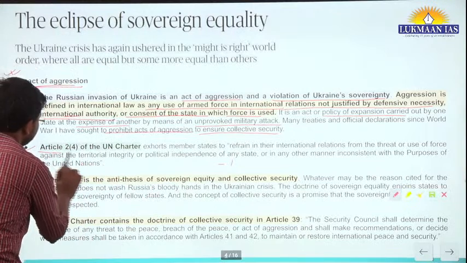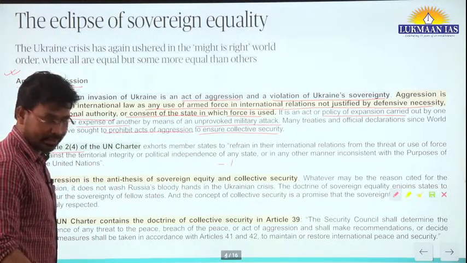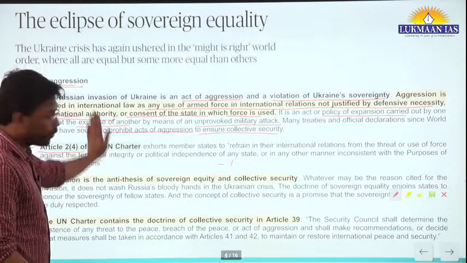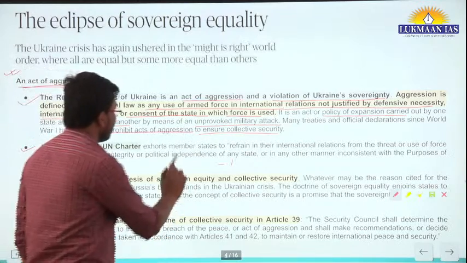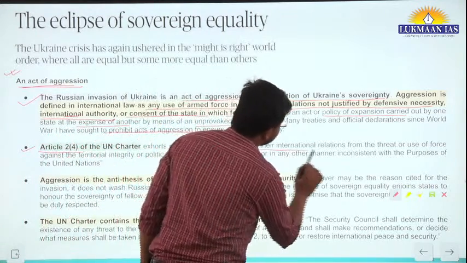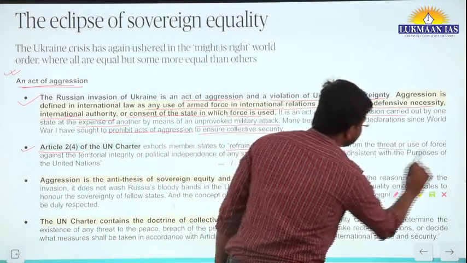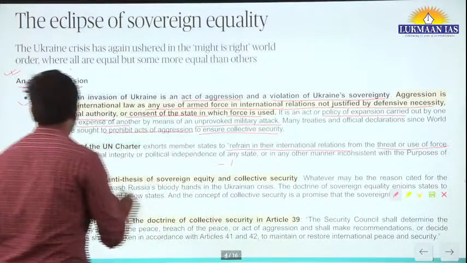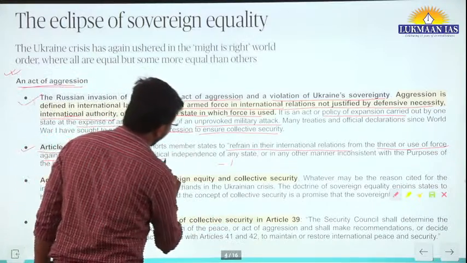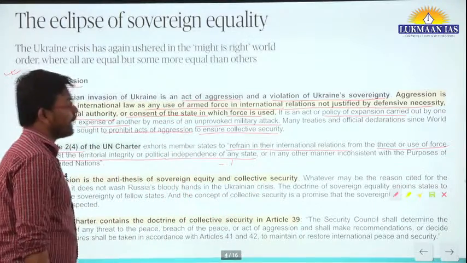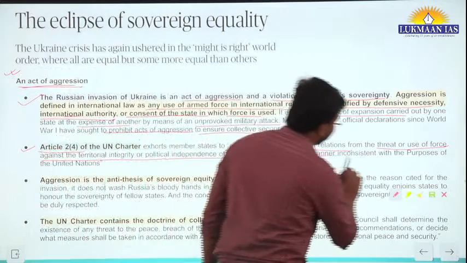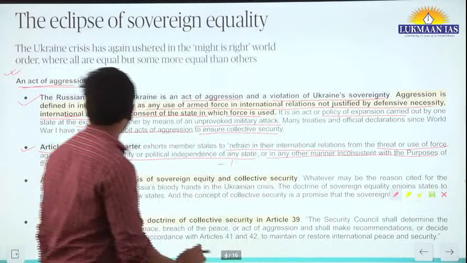If we read Article 2 Clause 4 of the UN Charter, it exhorts member states to refrain in their international relations from the threat or use of force against the territorial integrity or political independence of any state, or in any other manner inconsistent with the purposes of the United Nations.